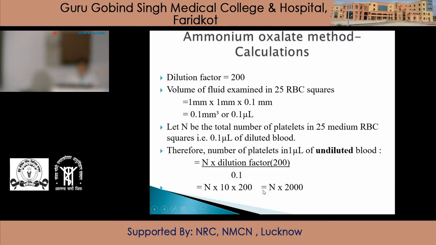So this gives N multiplied by 2000. So whatever be the total number of platelets in 25 medium RBC squares, you multiply it by 2000 and you will get the total number of platelets in 1 microliter of undiluted blood.